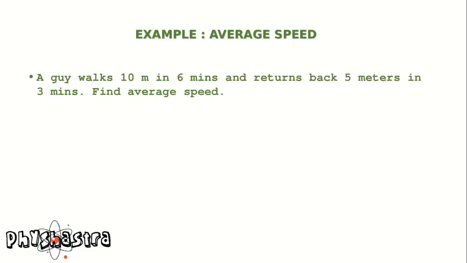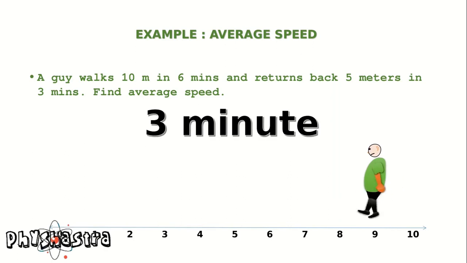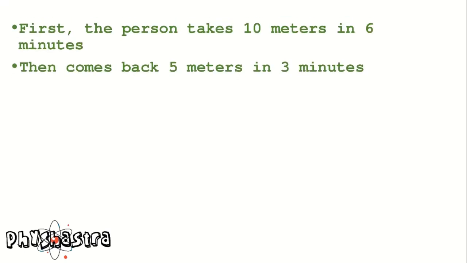Let us understand with the help of an example. A guy walks 10 meters in 6 minutes and returns back 5 meters in 3 minutes. We need to find the average speed of this guy. First, the guy walks 10 meters in 6 minutes, then comes back and covers 5 meters in 3 minutes.